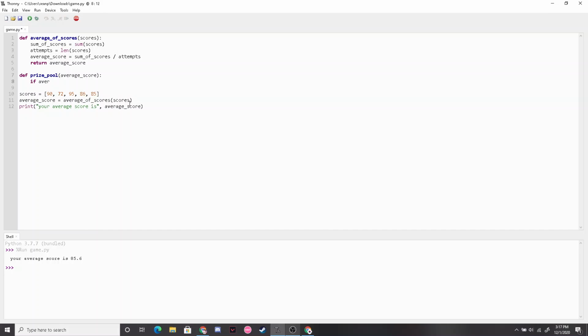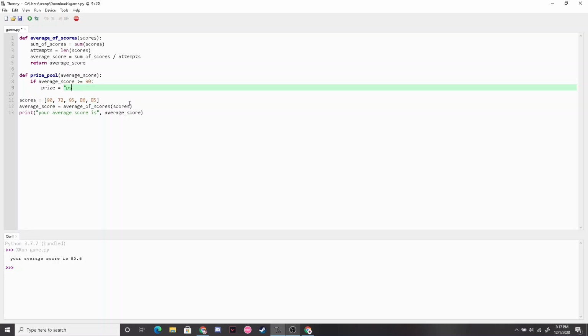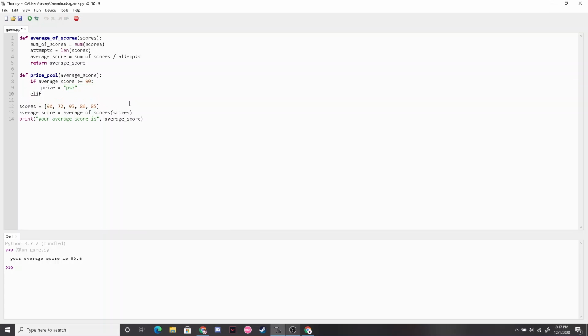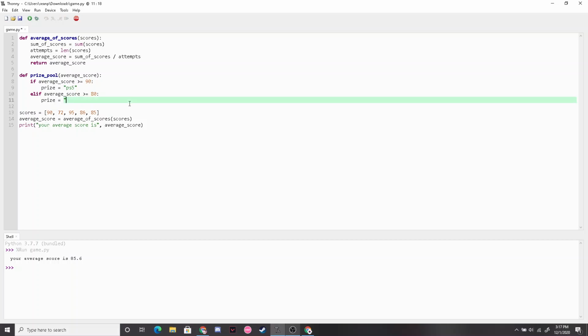Now we're going to do a set of if statements that show our prizes. So if my average score is greater than or equal to 90, then my prize variable is going to be a PS5. Next, if our average score is greater than or equal to 80, our prize variable is going to be an iPad Pro.